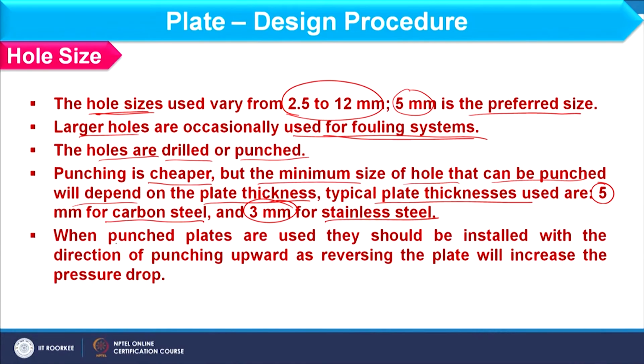Further, if punched plates are considered, they should be installed with the direction of punching upward, as reversing the plate will increase the pressure drop. When we punch it, obviously on one side some non-uniformity will be there. So, that side should be kept upward because vapor is moving from the bottom and the vapor flow should not be hindered. If I reverse the plate, it will give more pressure drop because of more friction, right.